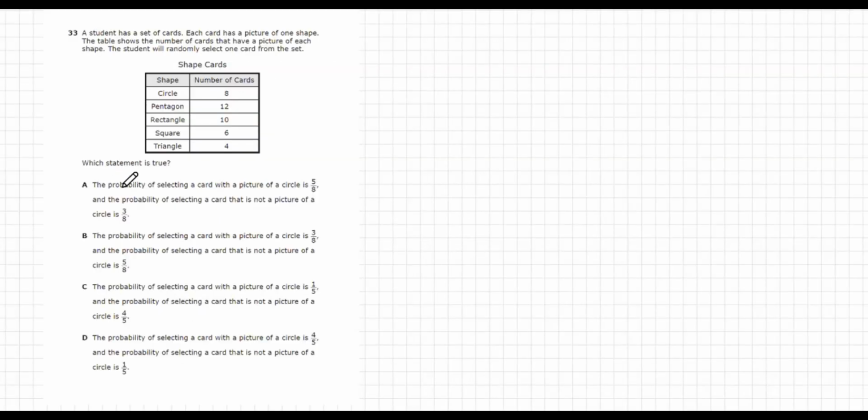Question number 33. A student has a set of cards. Each card has a picture of one shape. The table shows the number of cards that have a picture of each shape. The student will randomly select one card from the set. Which statement is true? Option A. The probability of selecting a card with a picture of a circle is 5/8, and the probability of selecting a card that is not a picture of a circle is 3/8.